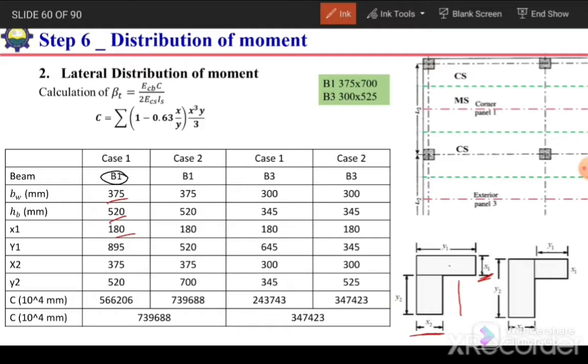So y1, if this is figure 1, y1 will be 520 plus 375, so it will be 895. So this is 520 plus 375, this total length. And x2 for this figure is 375, and y2 is equal to hb, which is 520. So we need to substitute these x1, y1, x2, y2 values in this C.